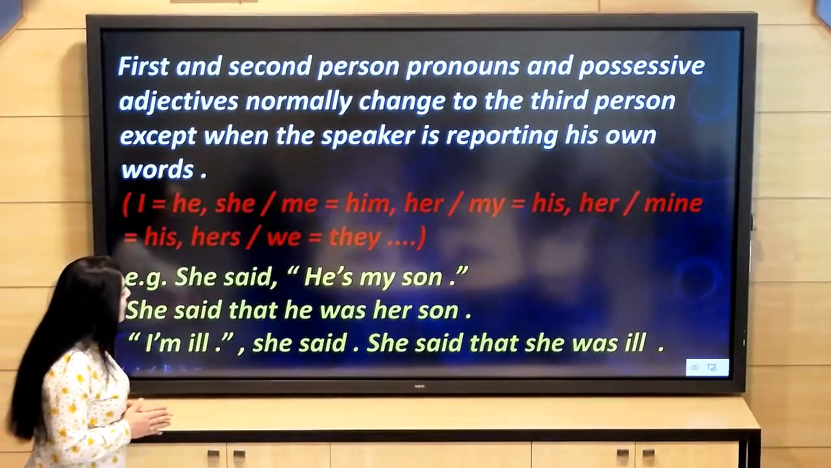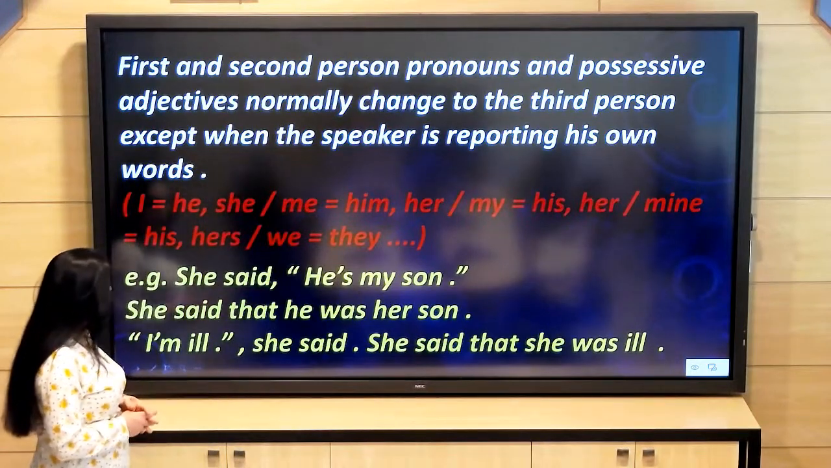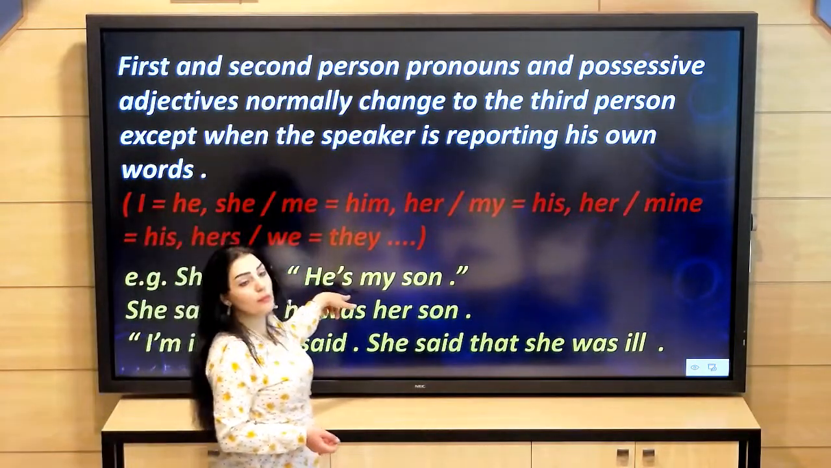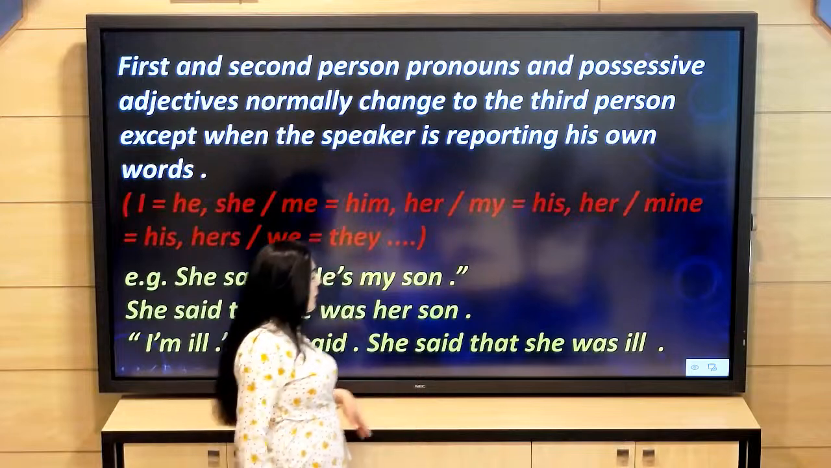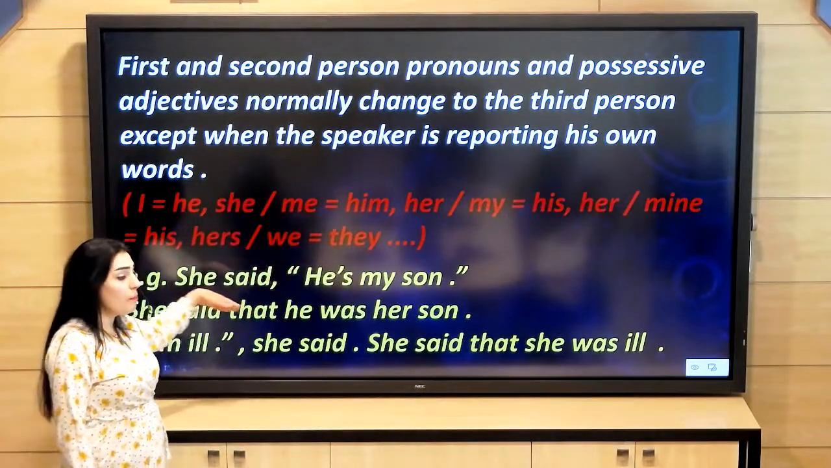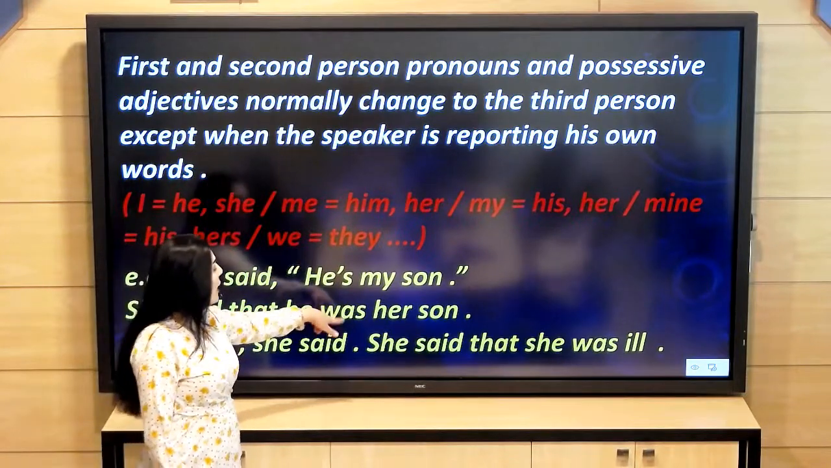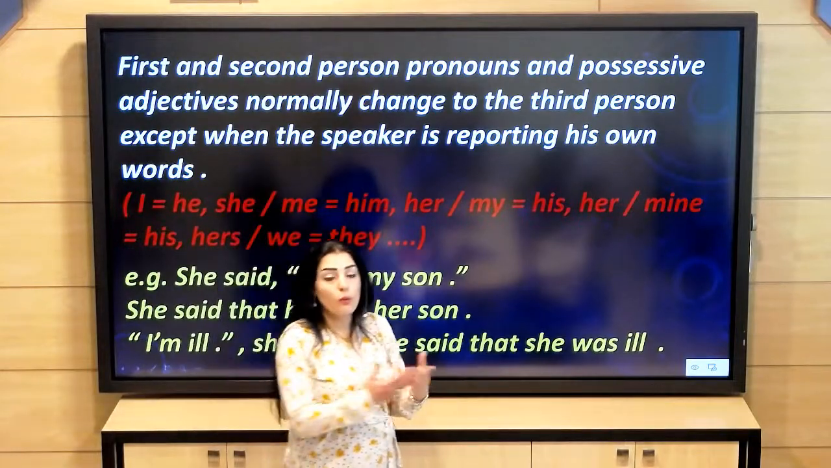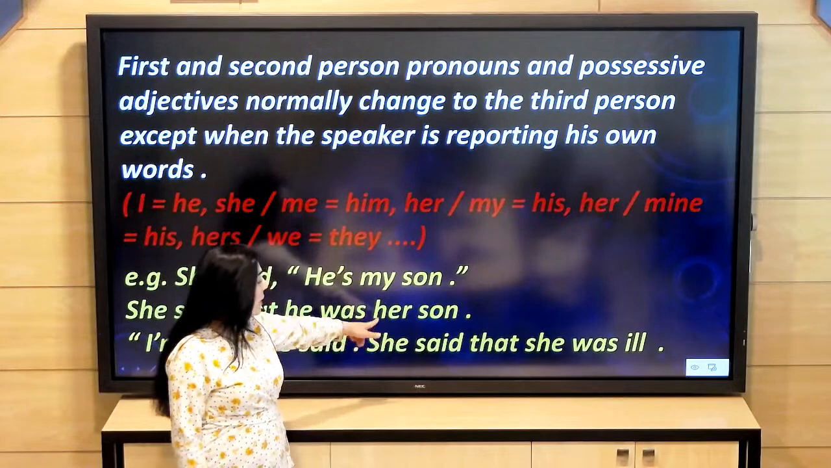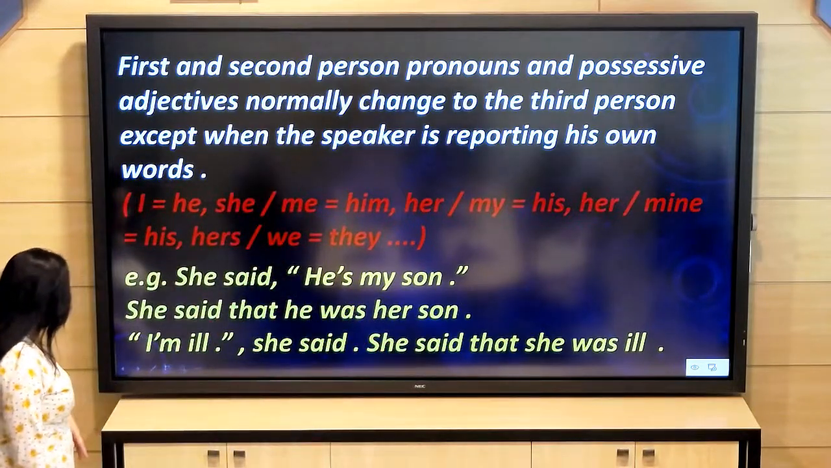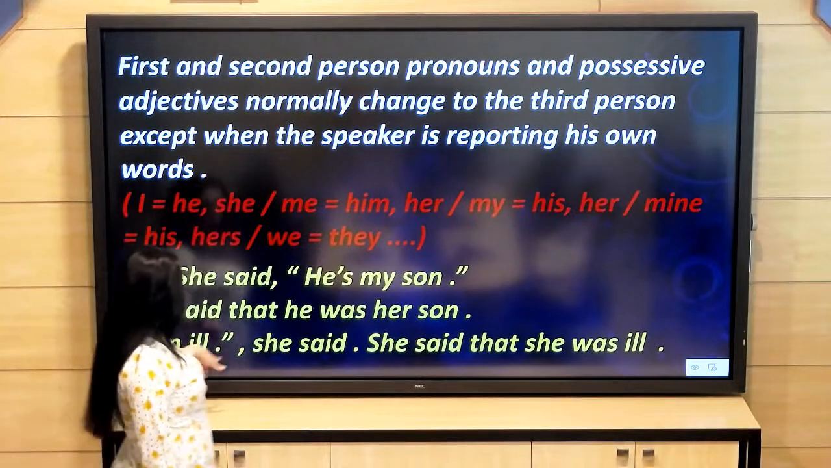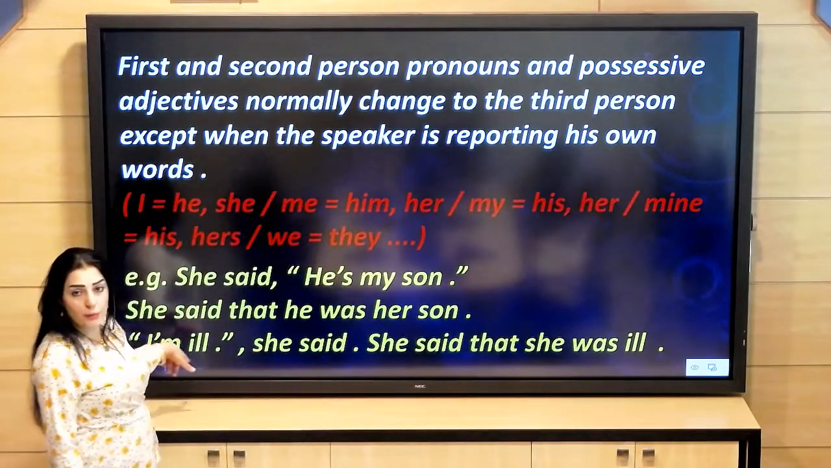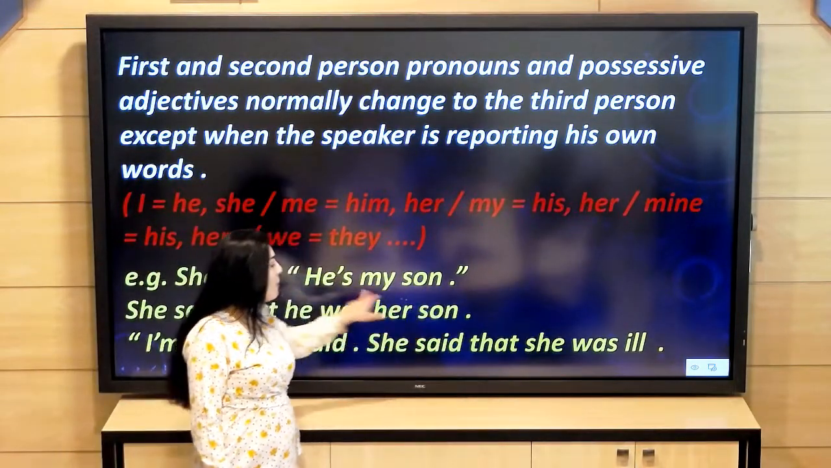Example, she said, he's my son. She said that he was her son. Look at this sentence. She said he's my son. He is my son. This is a simple present sentence. And the simple present will become simple past. So she said that he was. Is becomes was. And the possessive adjective my will also change and becomes her because we are talking about a girl. Another example, I am ill, she said. So she said that she was ill. Also, I am, the verb to be, will become was in the past.